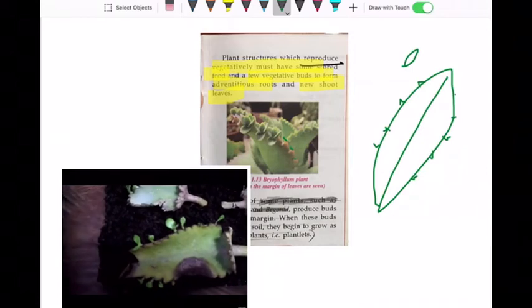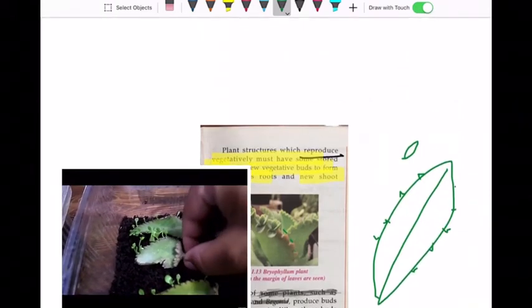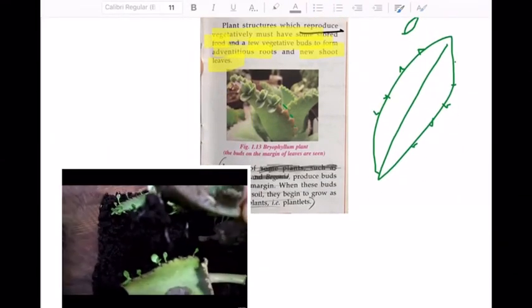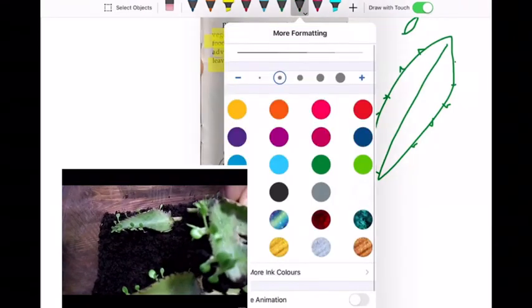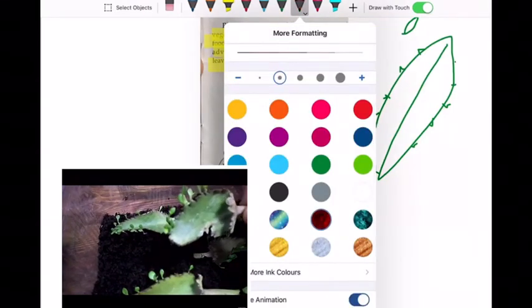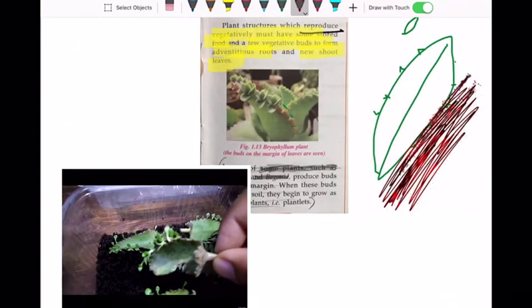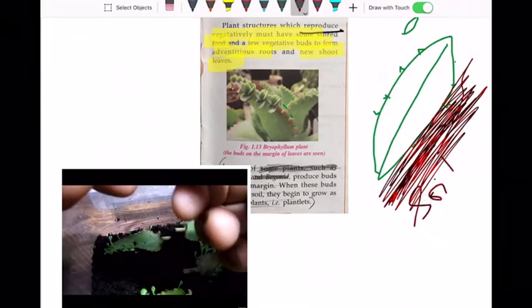Buds means the little bud from where the new leaf, the new plant, will grow. Now, if this leaf falls on the ground and comes in contact with the soil, see, I'm drawing the brown colored soil.